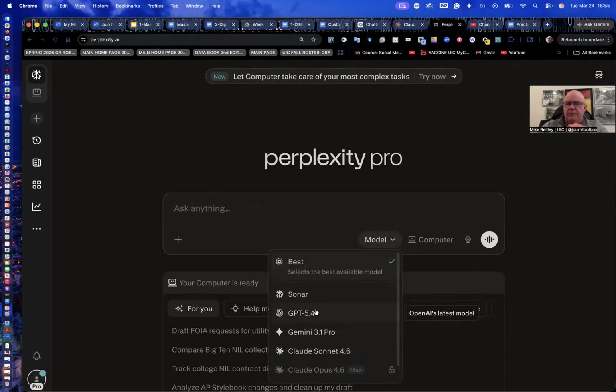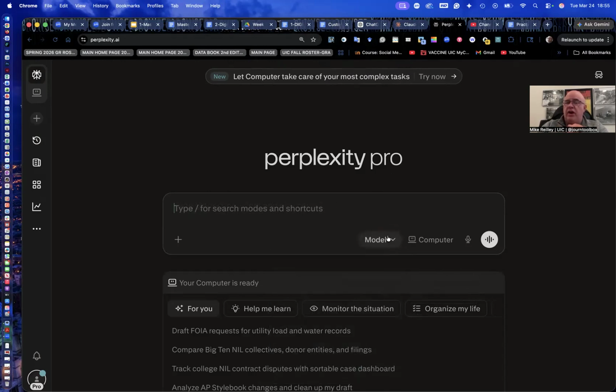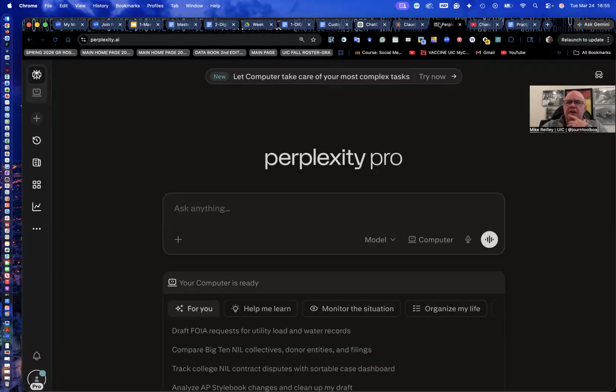And you see this little pull down menu here. It's actually got ChatGPT built into it, Gemini, Claude Sonnet, a bunch of different tools in here that you can focus on. So you get multiple models in one tool. That's one of the advantages of the Pro version. So what I'm going to do is, I've given you guys some base prompts, little practice prompts linked right here off of your syllabus. This is just to get us warmed up to think through how to write a prompt if you're going to fact check something, okay?